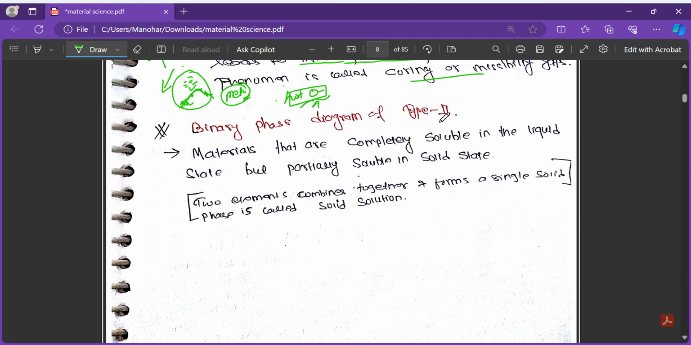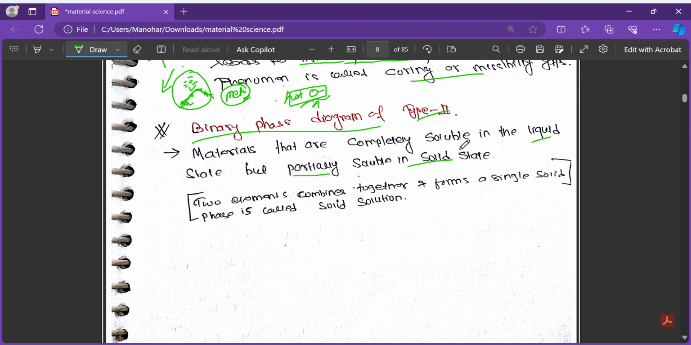So, binary phase diagram of type 2. We will now study the binary phase diagram of type 2. Type 2 means that kind of material which is completely soluble in the liquid state but only partially soluble in the solid state. That we call the type 2 material.